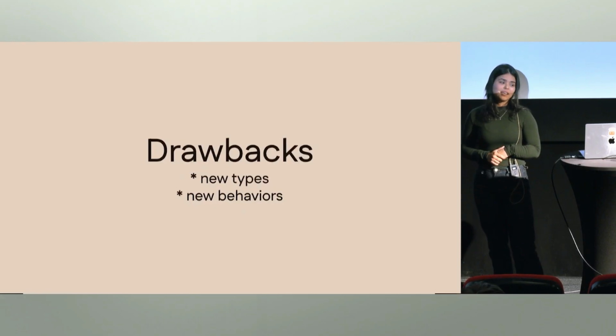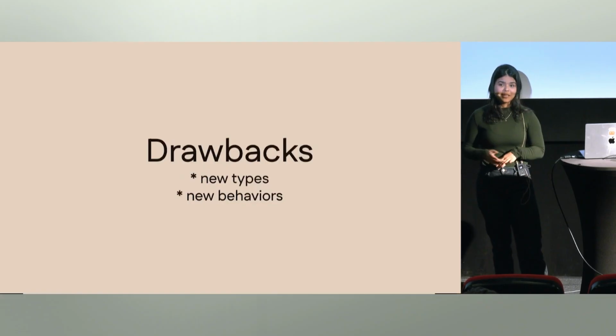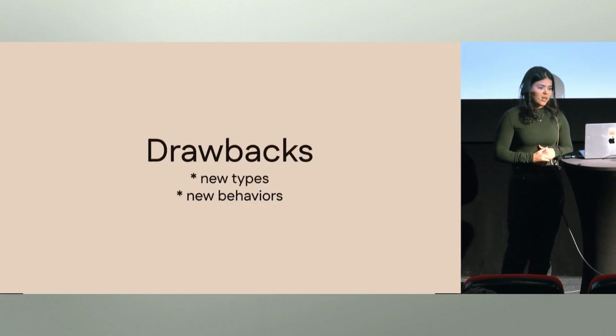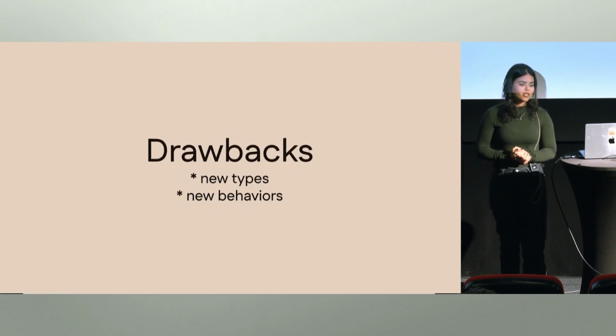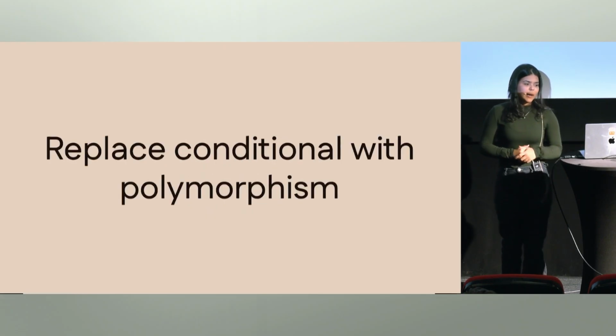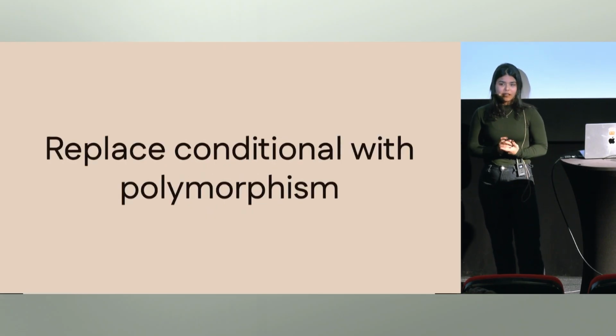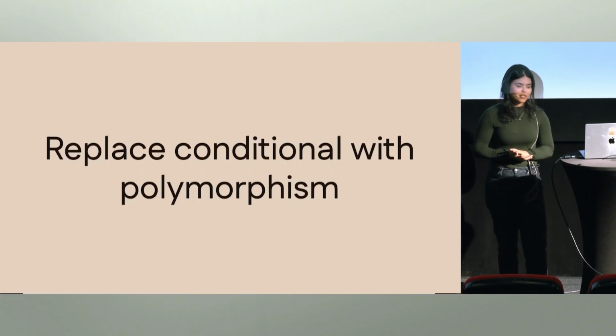We just create a new class and implement our behavior in that new class. We don't have to refactor everything. But adding new behaviors, if you have a lot of different classes, may be a little more work. But anyway, in a lot of cases, it still makes sense to replace conditionals with polymorphism. And depending on these polymorphic interfaces may help us to create classes that don't need changing when the application changes.